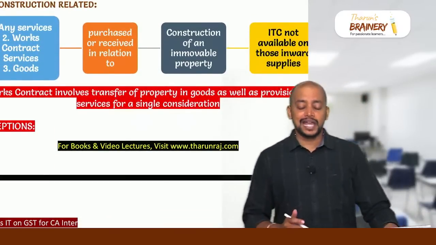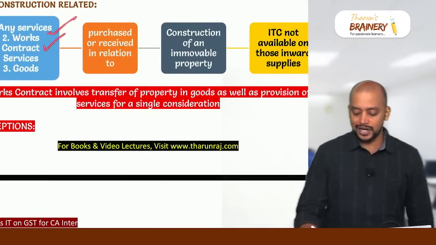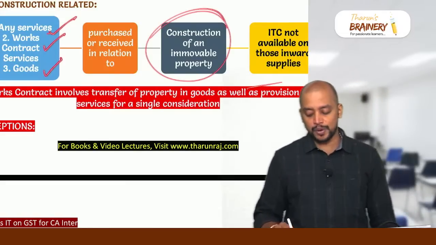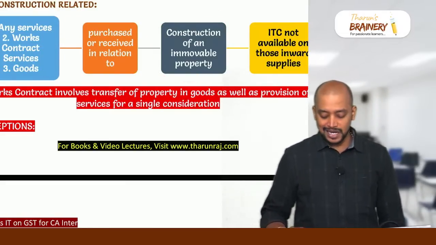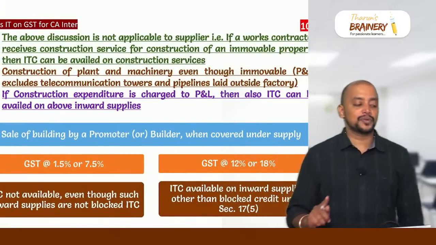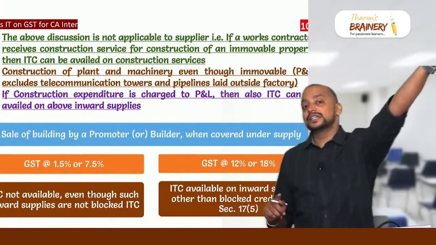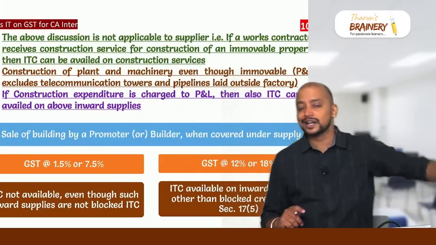So any service received, works contract service, and goods purchased or received in relation to construction of an immovable property is blocked credit. However, 3 exceptions we have. Exception number 1, this restriction is only to the owner of the property, not to the supplier. If the supplier receives any goods or services for construction, he can take ITC.